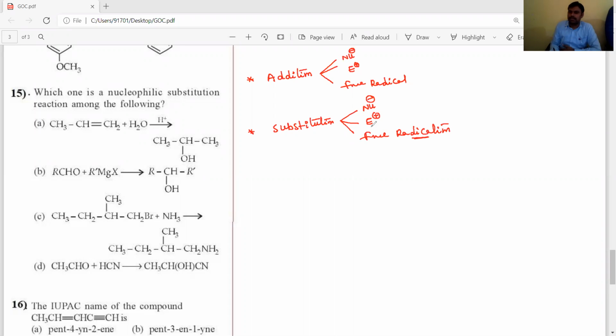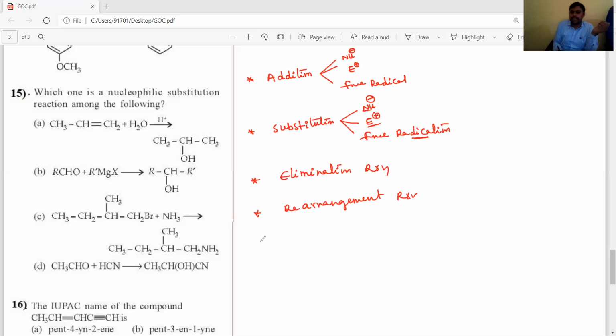So benzene and its derivatives reacting with electrophiles is called electrophilic substitution reaction. Nucleophilic substitution reactions mostly involve alkyl halides. Next one is elimination reactions. Next is rearrangement reactions.